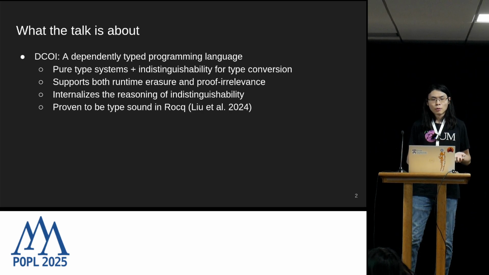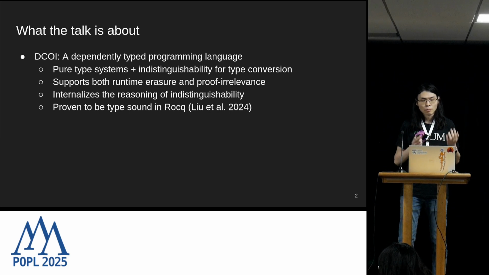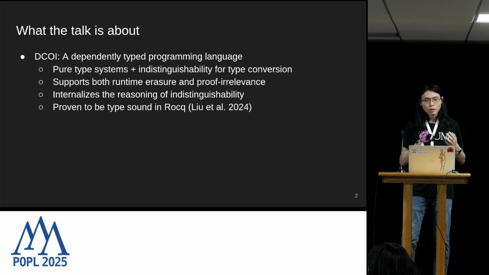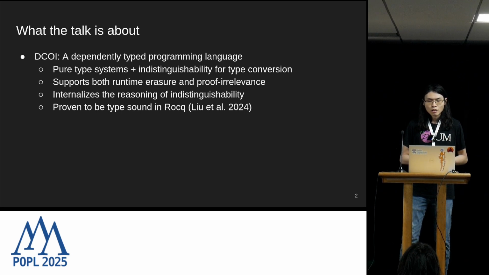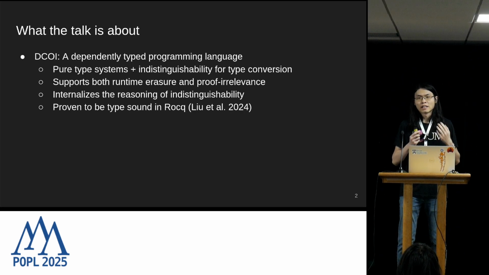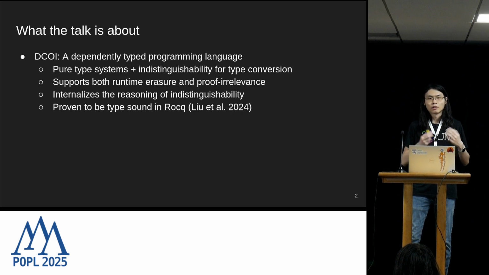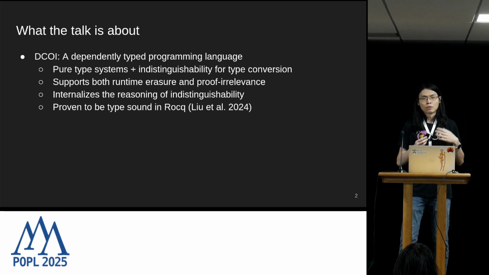So last year at POPL, I presented DCOI, the dependent calculus of indistinguishability, which is a programming language that combines pure type systems and dependency tracking. So instead of using beta equivalence to check the equality for types, we use this new notion of equivalence called indistinguishability for types.